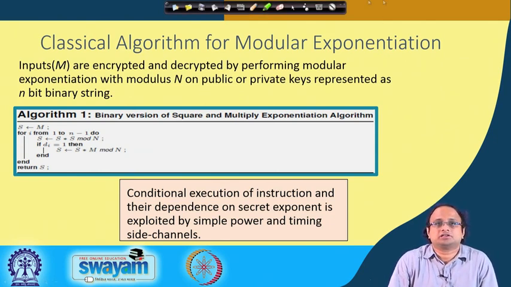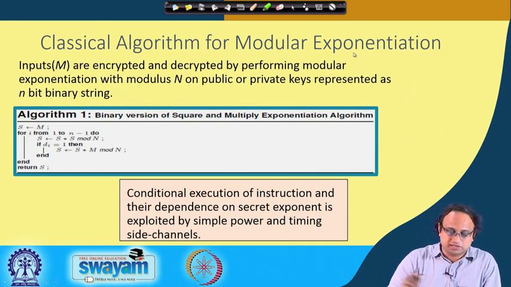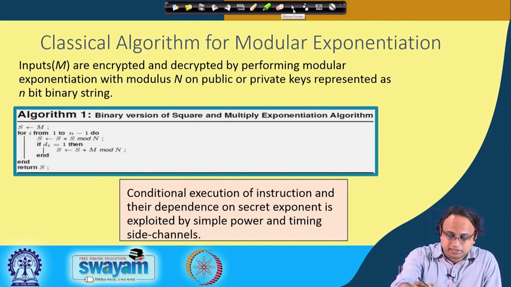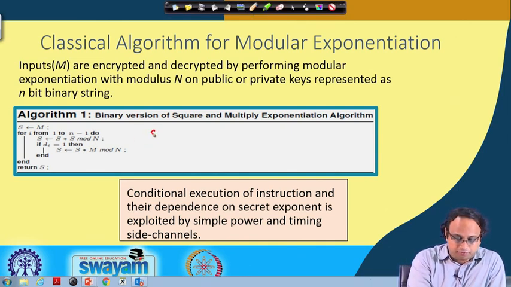So, let us consider the classic algorithm for modular exponentiation as our target. In this algorithm, the input m is encrypted or decrypted by performing modular exponentiation with the modulus n on public or private keys represented as an n-bit string. This algorithm is essentially an implementation based on the simple square and multiply exponentiation algorithm. The idea is that we basically perform a squaring, which is observed as s times s modulo n.